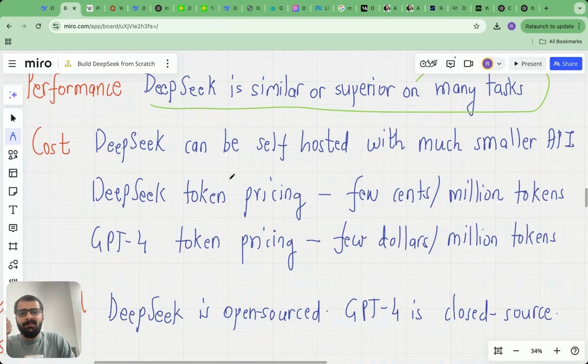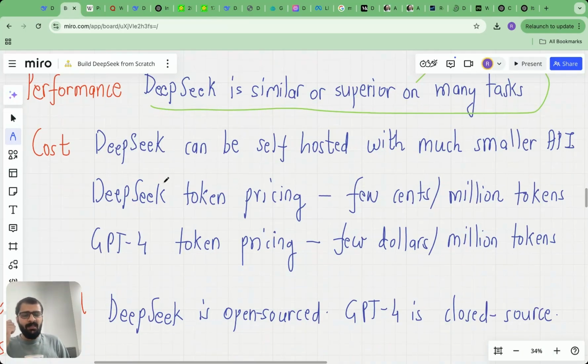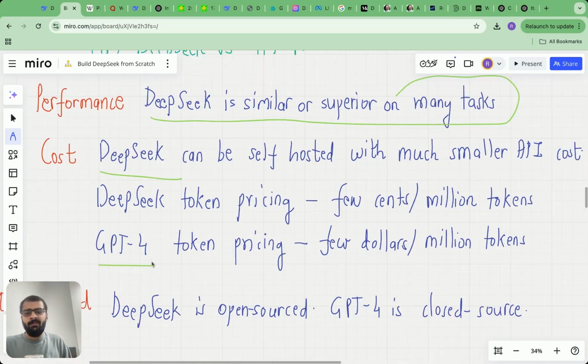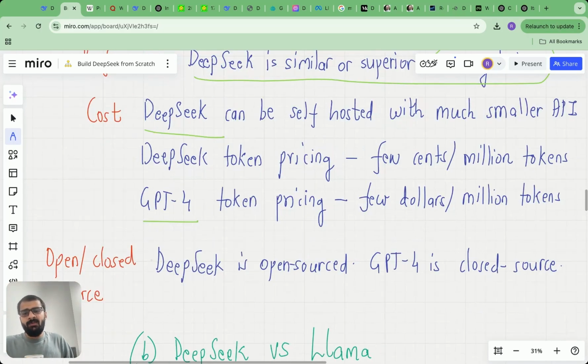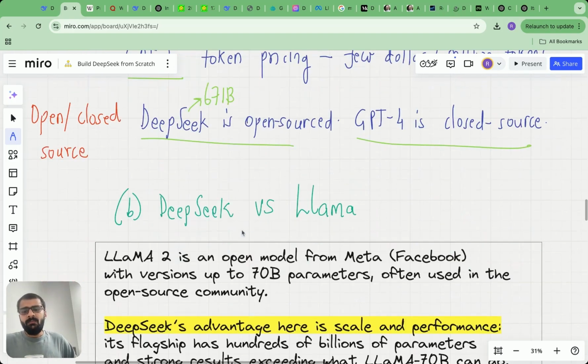So the main thing is that in terms of pricing, DeepSeek completely outweighs GPT-4 because it's literally a fraction of the pricing. And most importantly, DeepSeek is open sourced, whereas GPT-4 is closed source, which means you can literally download DeepSeek and host it if you have a GPU, or if your machine is big, you can host it and run it. But remember, it's like 671 billion parameters, so it's not quite easy to do this.